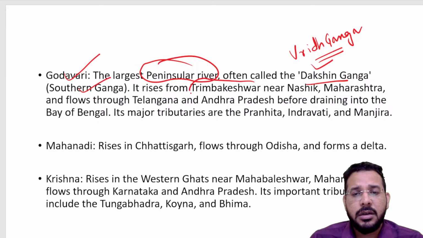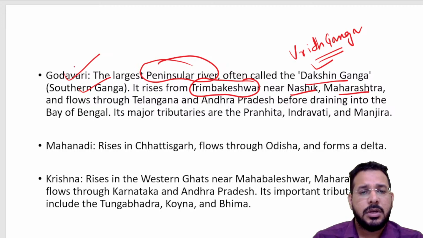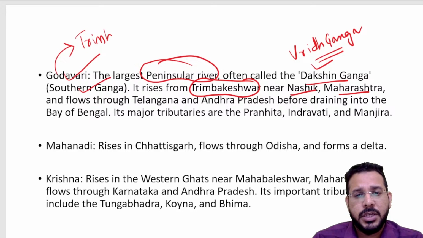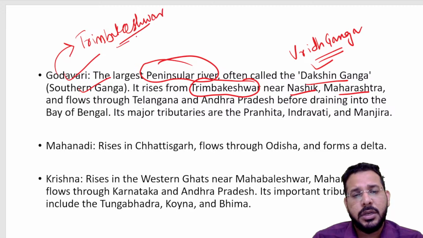It is near Trimbakeshwar, near Nasik in Maharashtra. It flows through Telangana and Andhra Pradesh before draining into the Bay of Bengal.